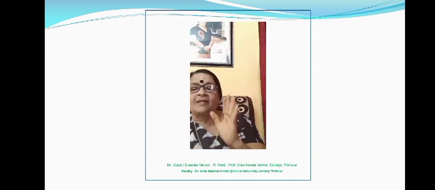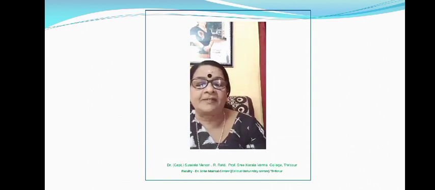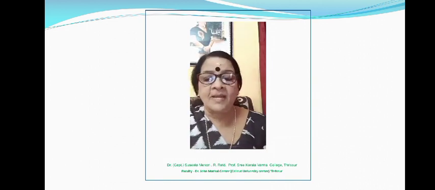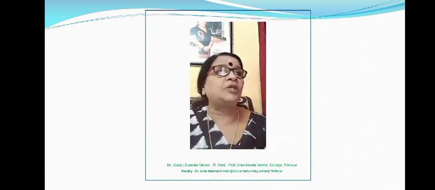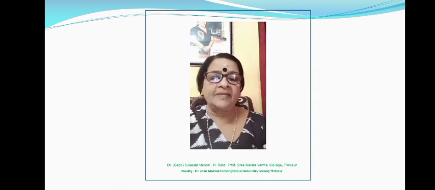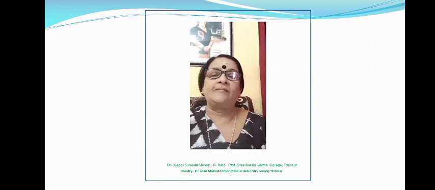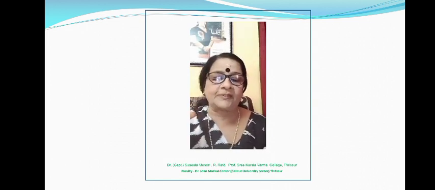Once again, I will repeat the factors. That is, what are the different factors affecting working capital requirements of a firm. The first one is nature or character of business. Second one is size of business. Third one is the production policy. Fourth one is the manufacturing process.